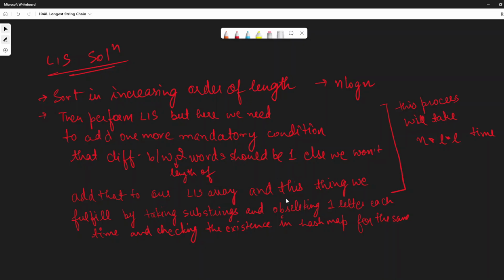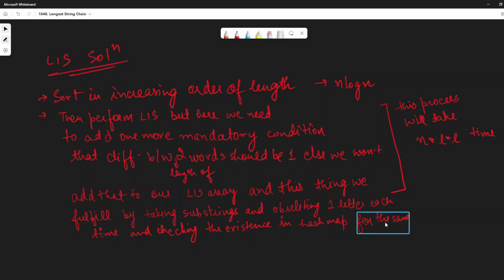The condition that the difference between the lengths of the two words should be 1, I am fulfilling by taking substrings, removing one letter each time, and then checking the existence in the hash map for the same.